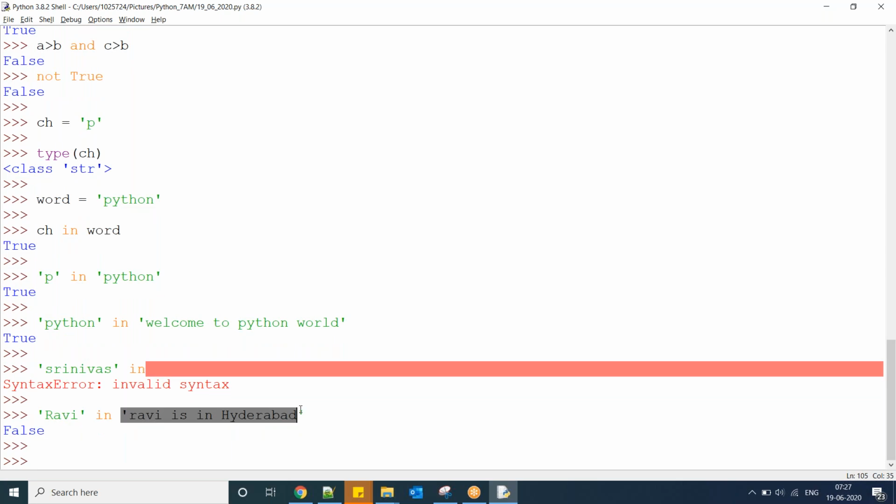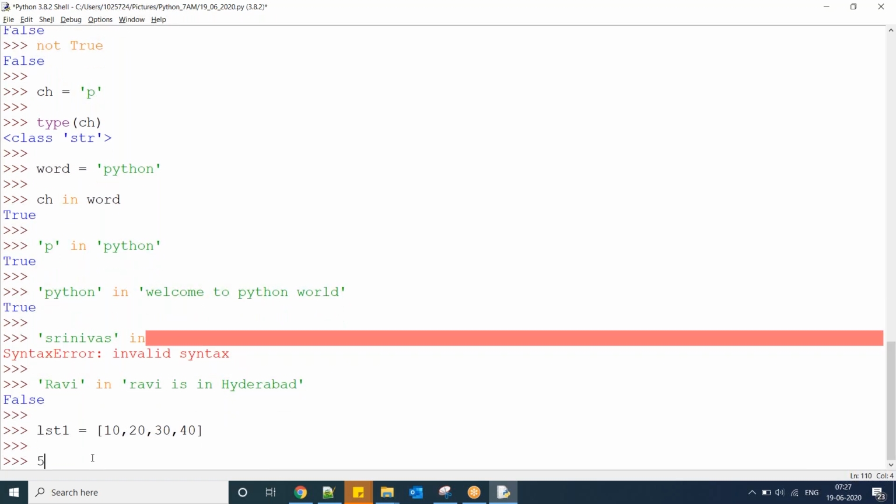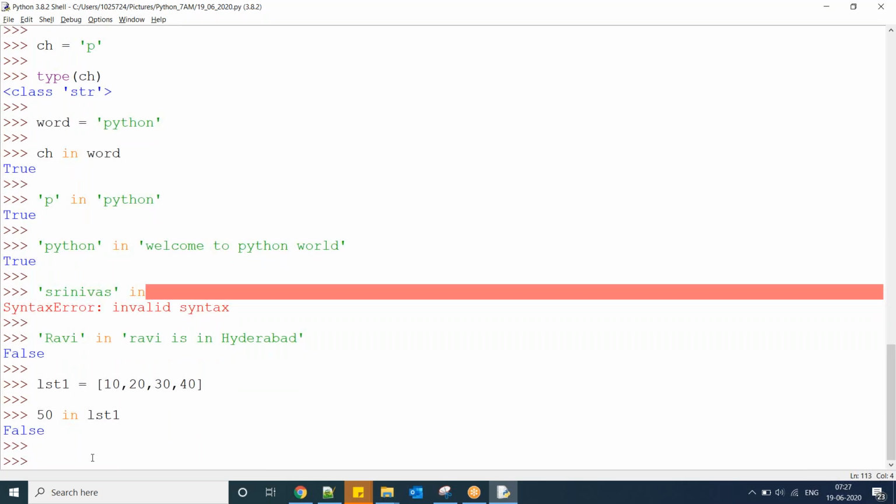Similarly, a string is a sequence, right? In the sequences we have string, list, tuple, range. The same thing it is going to check here. I have a list 10, 20, 30, 40. Now I want to check whether a number is in this list. 20 in list one.